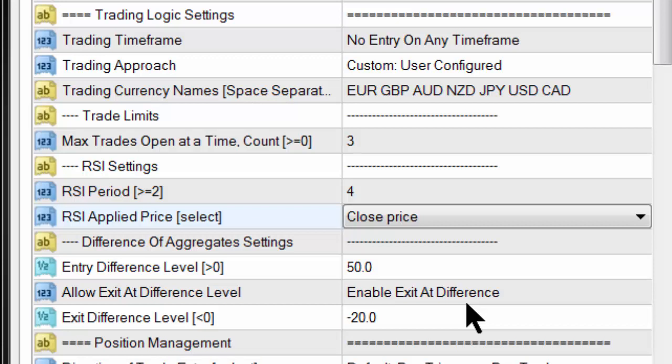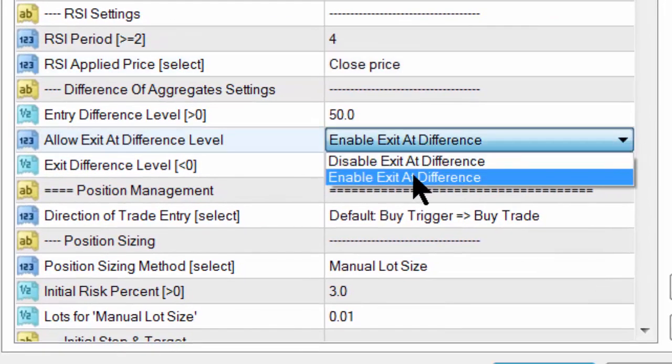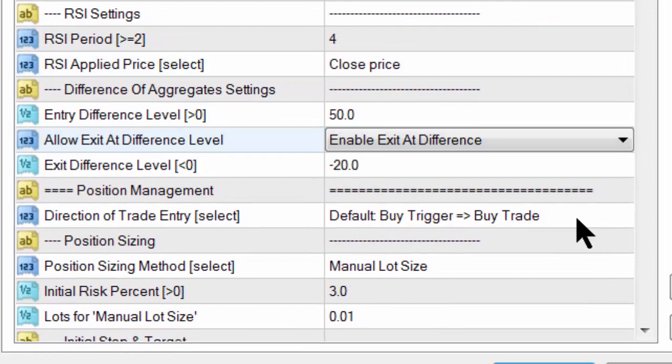The elastic band gets stretched. Let's say using a setting for 50. If the difference is 50, it will enter the trade. And then when the trade stops, it will snap back. And you then need to tell the EA when you want the snapback to close the deal. And you can enable that and disable. If you don't want to exit using the snapback method, you can disable it. Then we've even got one here where you can reverse the direction of the trade.